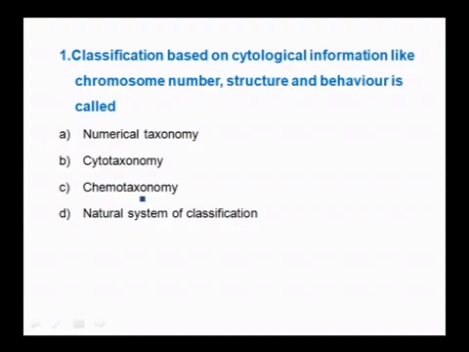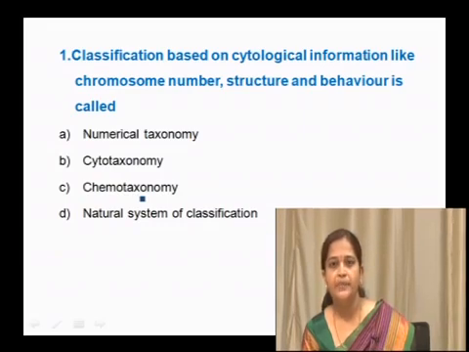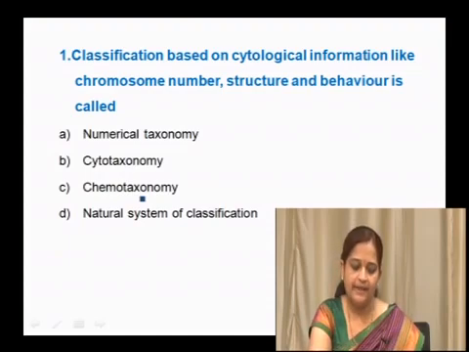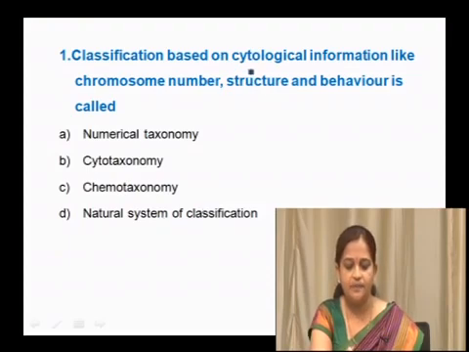Let us start with some examples or questions to solve related to this topic. The first one is: classification based on cytological information like chromosome number, structure, behavior is called. Whether it is numerical taxonomy, cytotaxonomy, chemotaxonomy or natural system of classification.